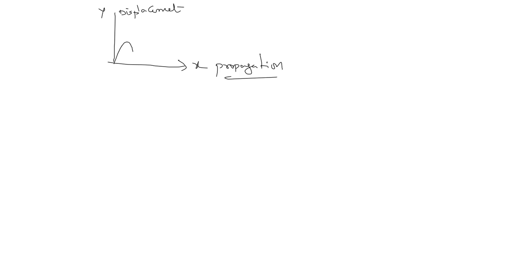So now, this is the x direction, this is the y direction. The y direction we call the displacement of the particle. The x direction we call propagation. The particle will oscillate either like this or like this. Displacement will happen. Yes or no? So if we have a wave like this, this is the point where displacement is maximum. So the maximum displacement of a particle is known as the amplitude of the wave, denoted with the letter A.